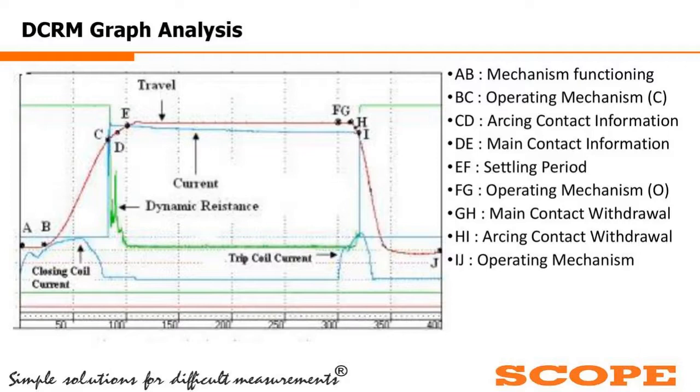The thing is, this is the settling time we are allowing, the settling time of the breaker between the closing and once again starting of the operating mechanism movement. If I am reducing that, the in-between zone, that is between point E to F, will get reduced. And if I reduce it too much, what will happen? I will not be allowing the breaker to get settled down. It is not problematic for the breaker, but I may miss some of the information.